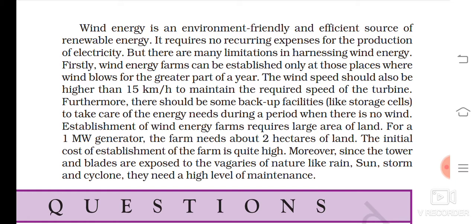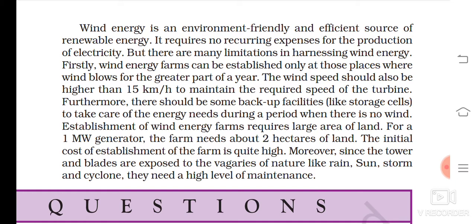The wind speed should be underlined. These are the limitations. The wind speed should also be higher than 15 km per hour to maintain the required speed of the turbine. Furthermore, there should be some backup facilities like storage cells to take care of the energy needs during a period when there is no wind.